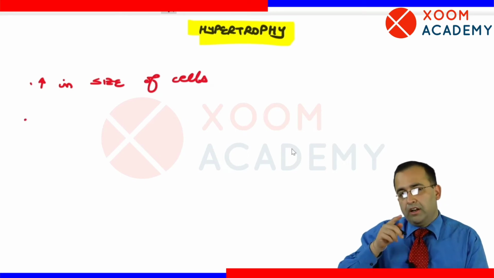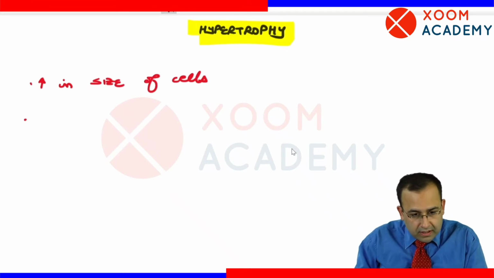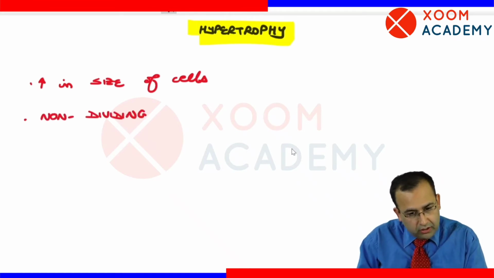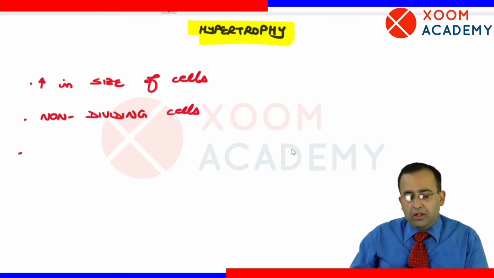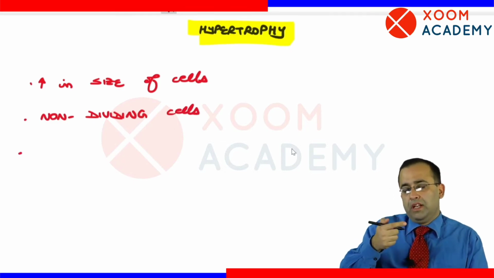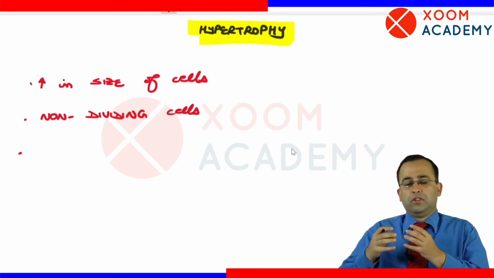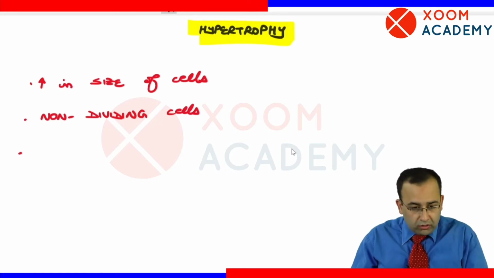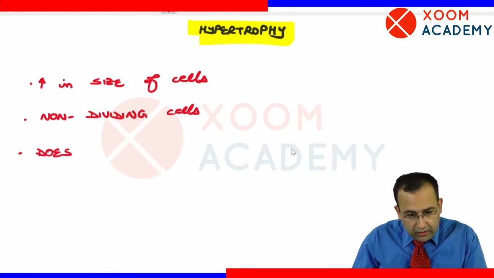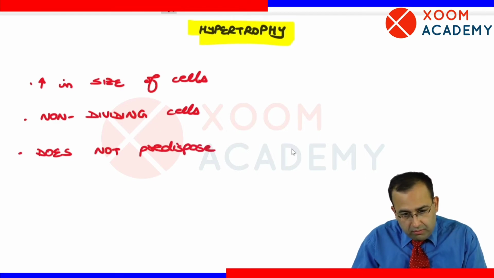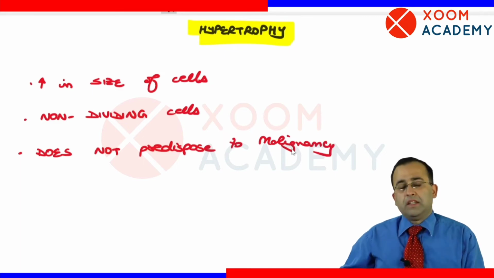Does it occur in dividing cells or non-dividing? The number is not increasing, just the size is increasing, so it occurs in non-dividing cells. Next point, does it predispose to malignancy? For malignancy or cancer to occur, the cells need to divide. So this does not predispose to malignancy.